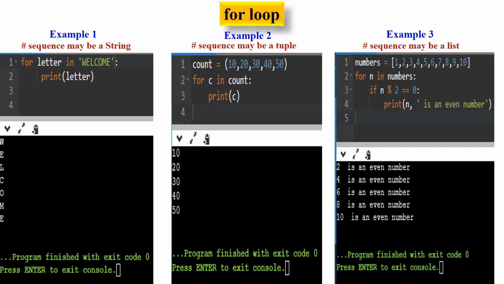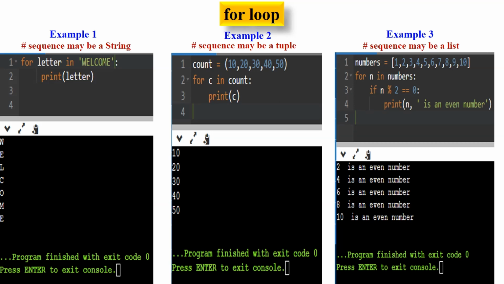After executing the code inside the loop body, the loop moves to the next iteration. In each iteration, the value of letter is updated to the next character in the string. The loop continues this process until it reaches the end of the string welcome. Now you can check the output displayed on the console. Each character in the string welcome is printed on a separate line, resulting in the desired output.